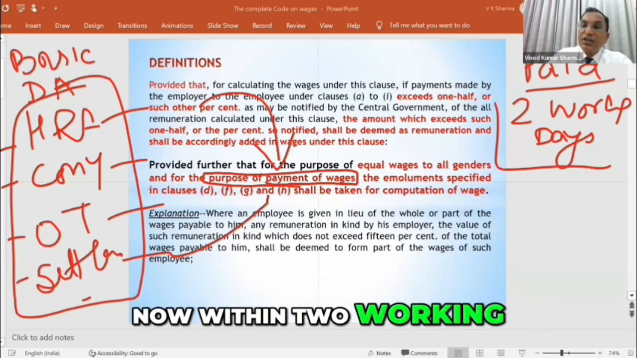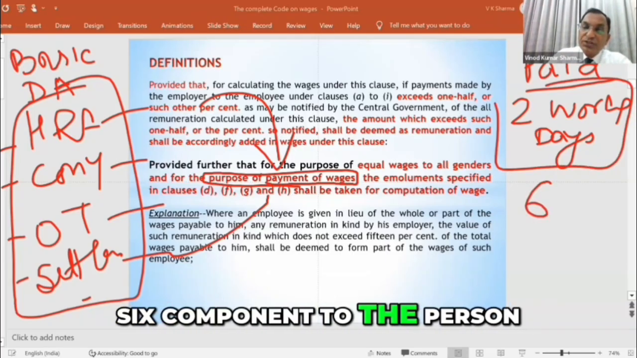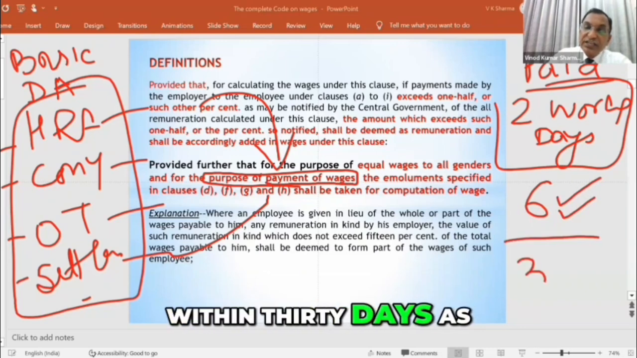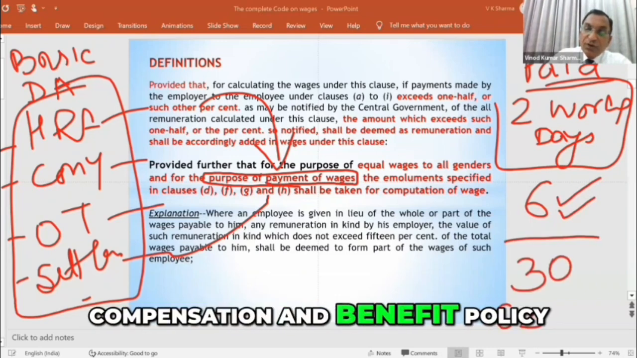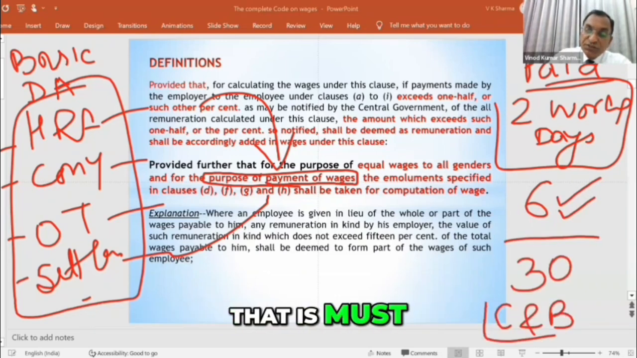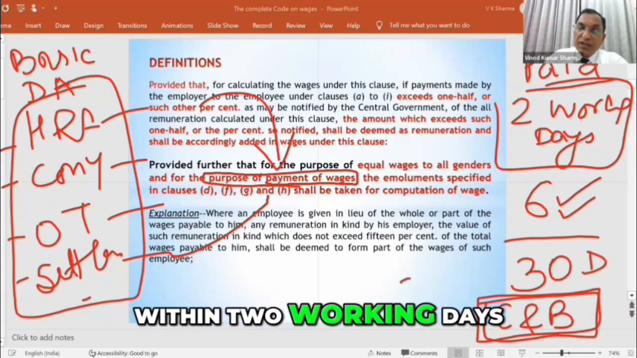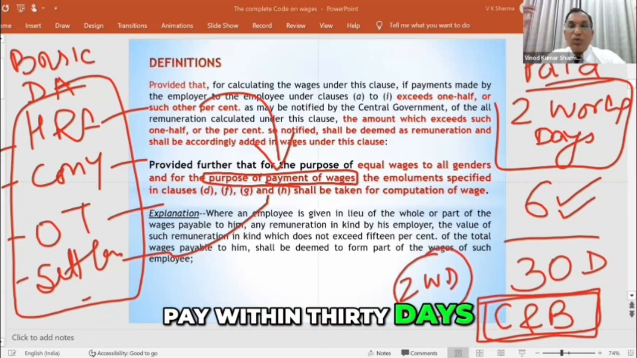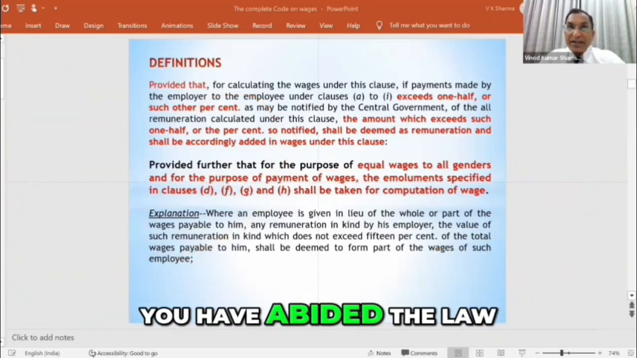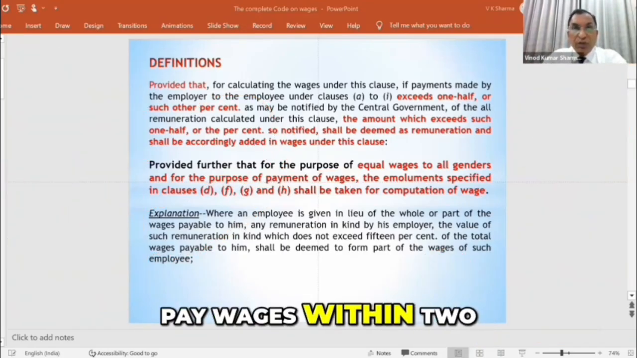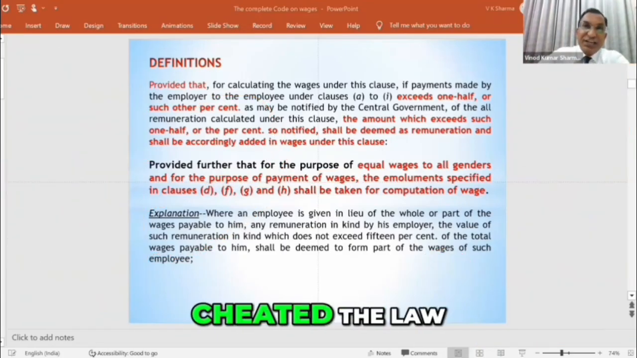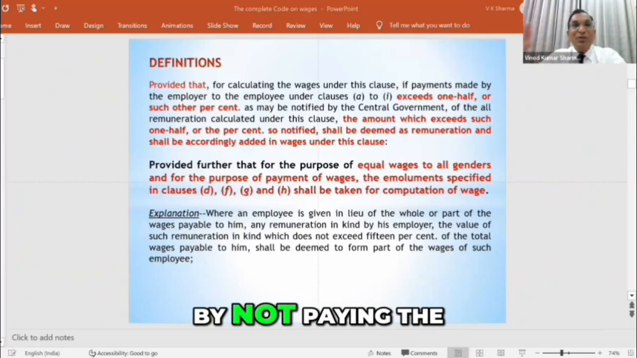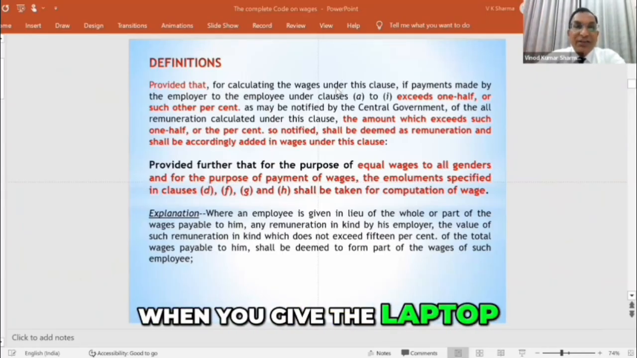Now within 2 working days, you pay these 6 components to the person, and the rest you pay within 30 days as per your compensation and benefit policy, which I told you is a must. These 6 components you pay within 2 working days, and the rest you pay within 30 days. You are compliant legally, you have abided by the law to pay wages within 2 working days, and you have cheated the law. It is a cheat sheet by not paying the other wages. आप जब लैपटॉप देंगे, then I will pay you.